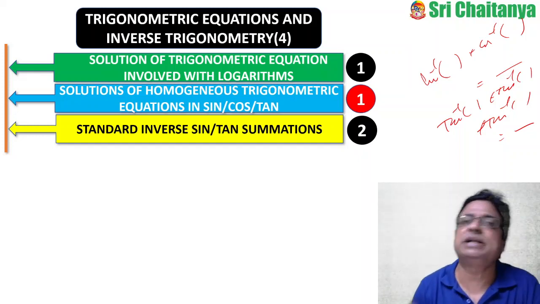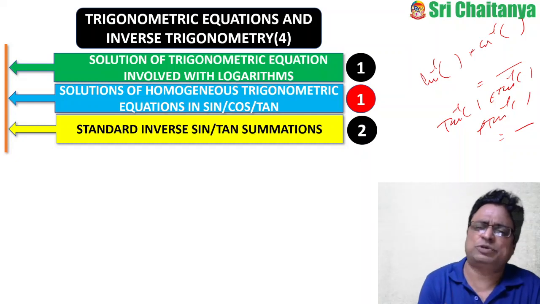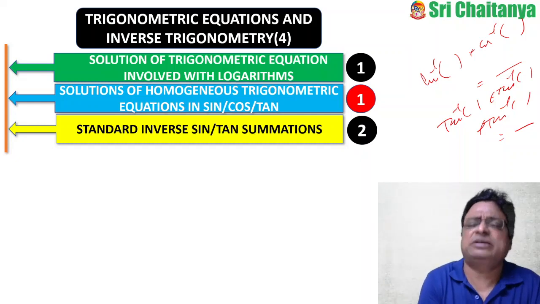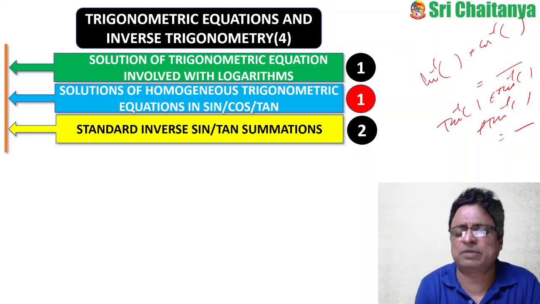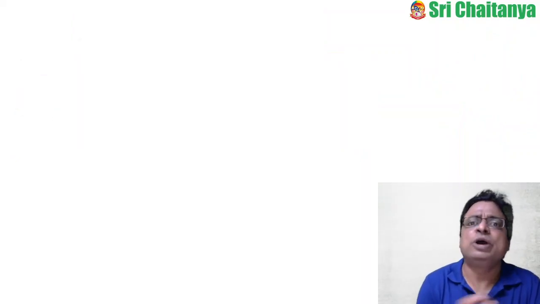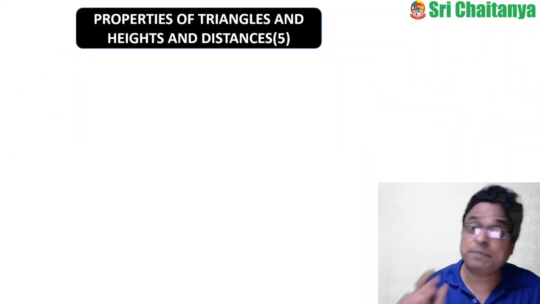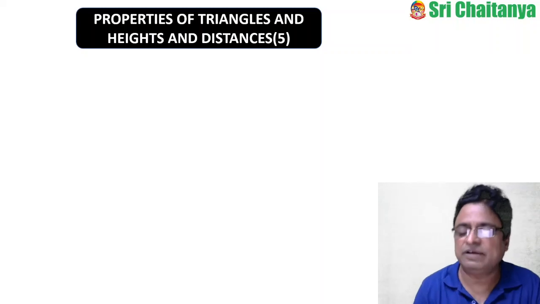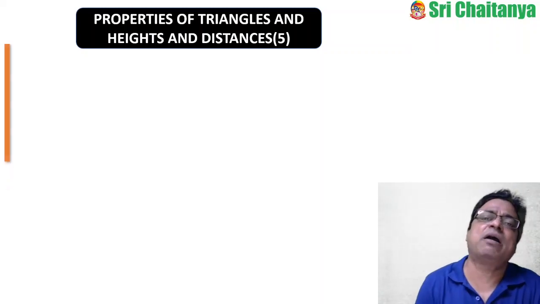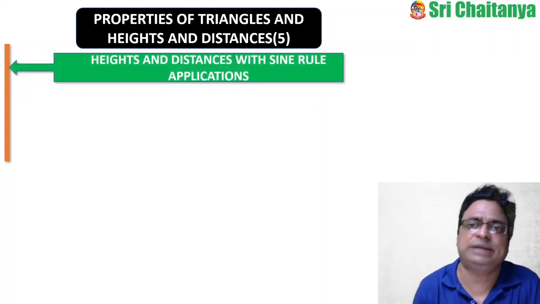This is about trigonometric equations and inverse trigonometry. Only few questions, 1 or 2 questions are somewhat tricky and time consuming problems. Other than that, remaining problems are very straight questions. Okay, now coming to properties of triangles and heights and distances. My friends, other than properties of triangles, they have given very good questions on heights and distances, but all the straight heights and distance questions are previous JEE models only.